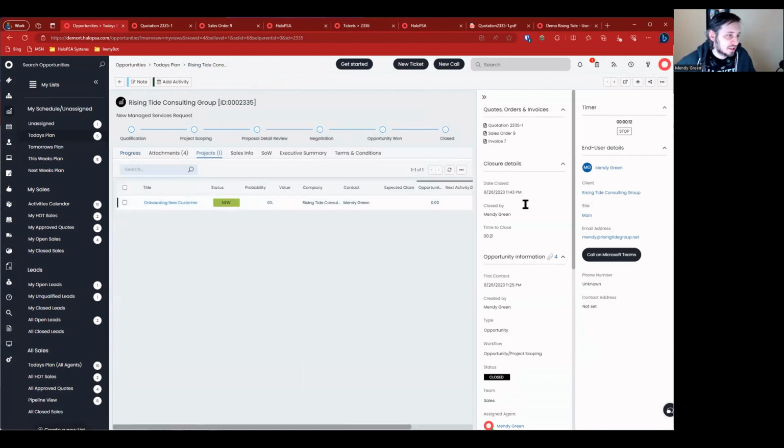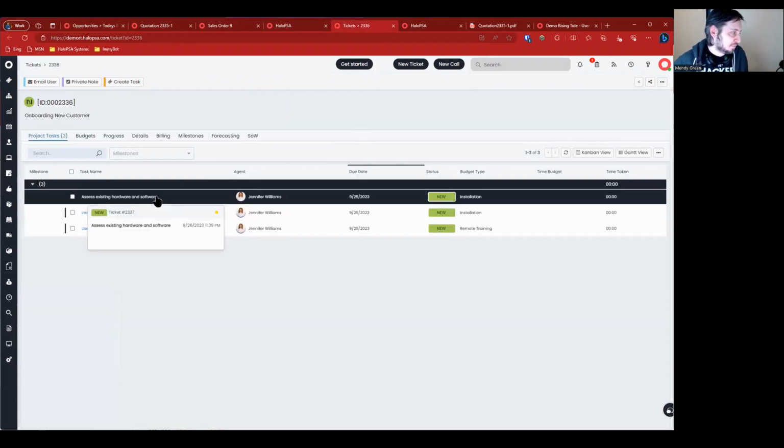Everything's now linked together. If we were to run a report on project 2336, we would be able to see the invoice that occurred, be able to see the final version of the quote, which is the sales order. We'd be able to see the invoice, whether or not it was paid, what they actually paid. And then we can tie individual time.